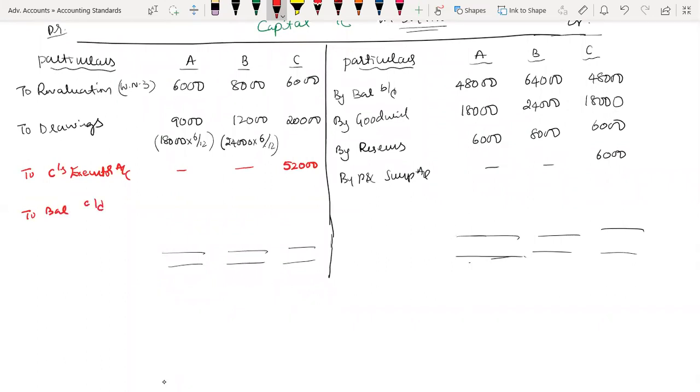How much was the to balance carried down for A and B?